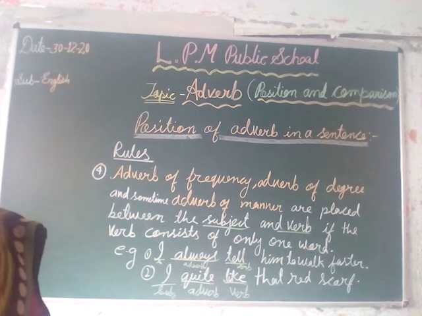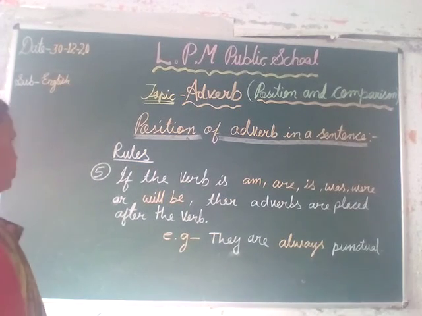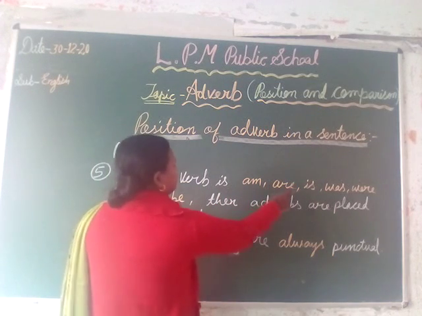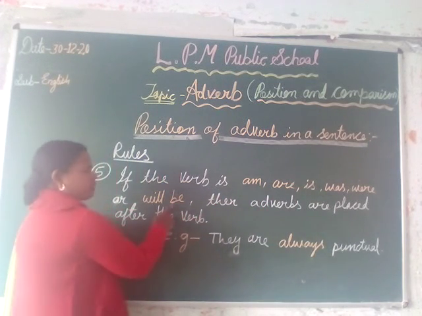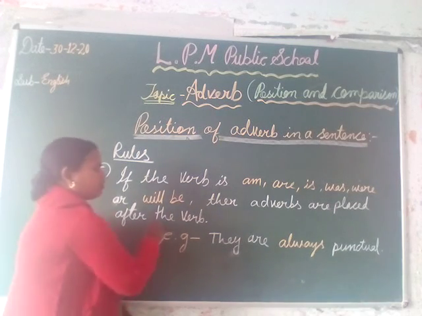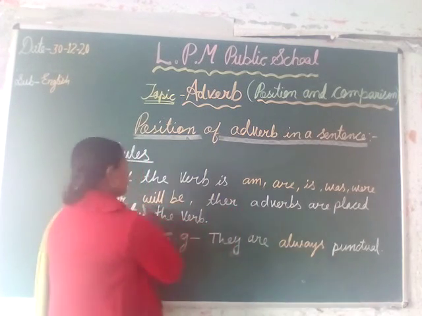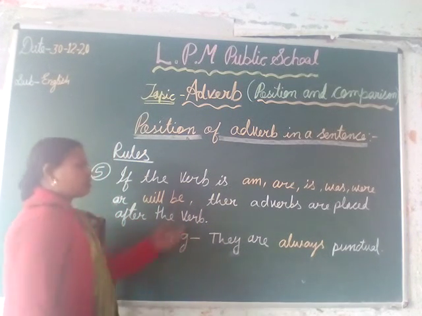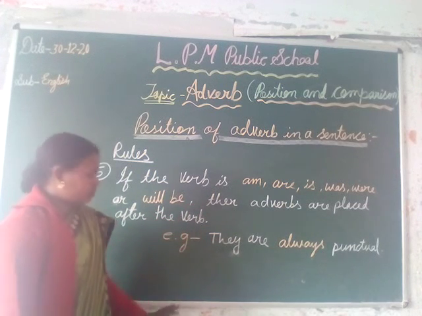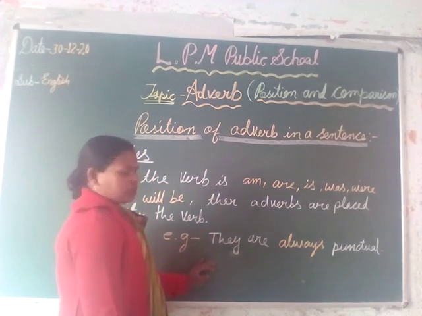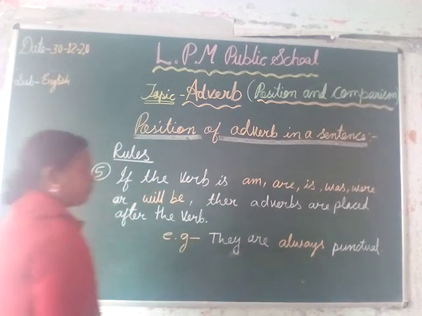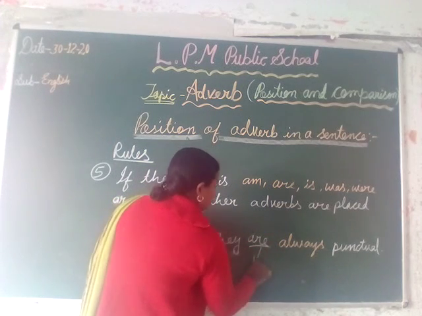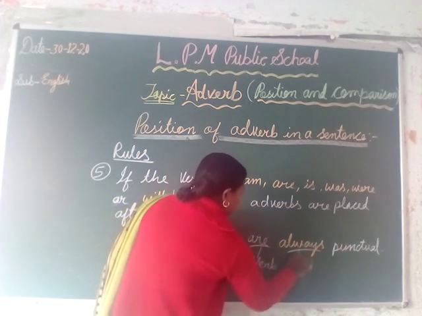Now we see the fifth rule. If the verb is am, are, is, was, were or will be in a sentence, then the adverb is placed after the verb. It means just after this word our adverb is put or placed. As I have given the example, they are always punctual. Here the verb is are. Here are is the verb and always is the adverb.